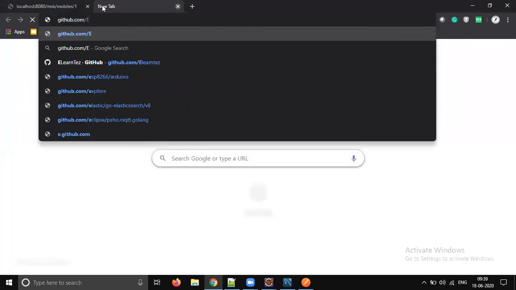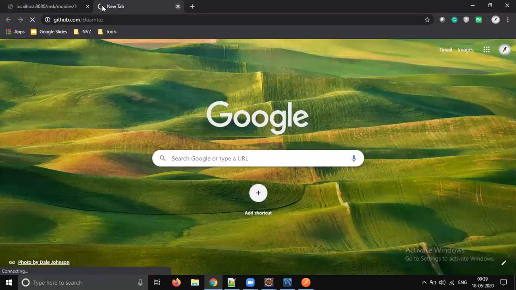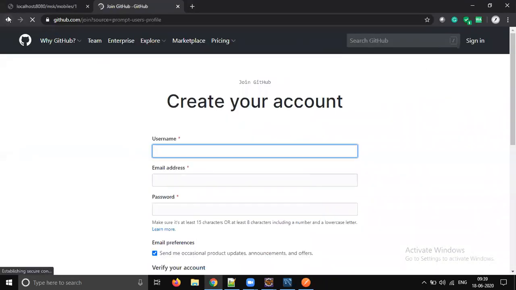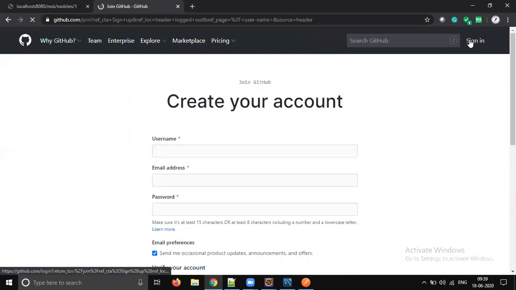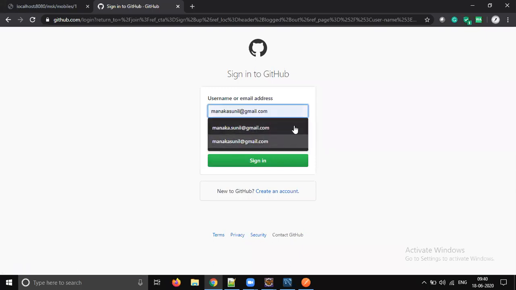GitHub slash. Okay. I forgot the username and password. Let's see what is the username. It is my registered email ID.